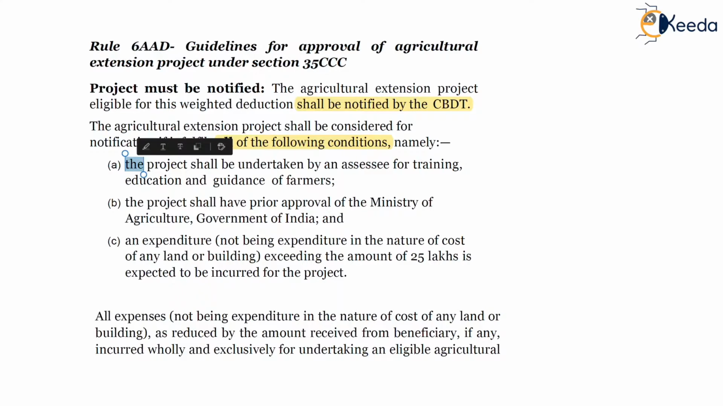First, the project should be for the benefit of farmers. The project shall be undertaken by an SSC for training, education, and guidance of farmers. So it should be for the farmers. The project shall have prior approval of the Ministry of Agriculture, Government of India. So approval of the ministry, and expenditure, not being expenditure in the nature of cost of any land or building, exceeding the amount of 25 lakhs is expected to be incurred in the project. So exceeding the amount of 25 lakhs should be the cost of the project.